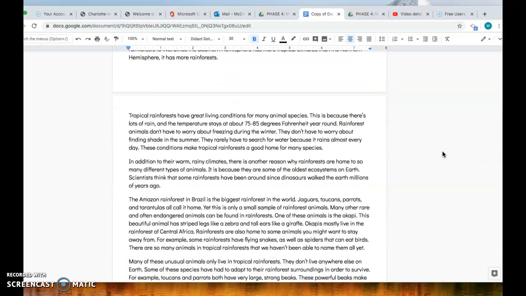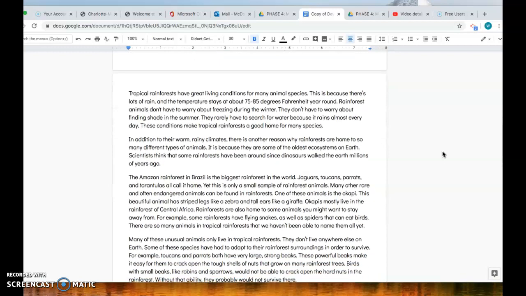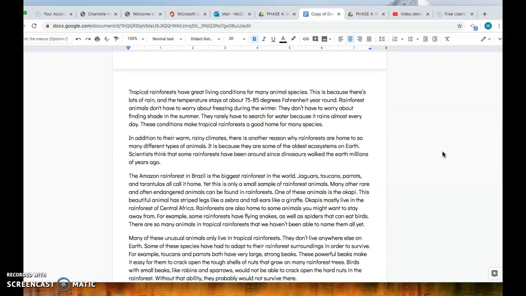Tropical rainforests have great living conditions for many animal species. This is because there's lots of rain and the temperature stays at about 75 to 85 degrees Fahrenheit year-round. Rainforest animals don't have to worry about freezing during the winter. They don't have to worry about finding shade in the summer. They rarely have to search for water because it rains almost every day. These conditions make tropical rainforests a good home for many species.